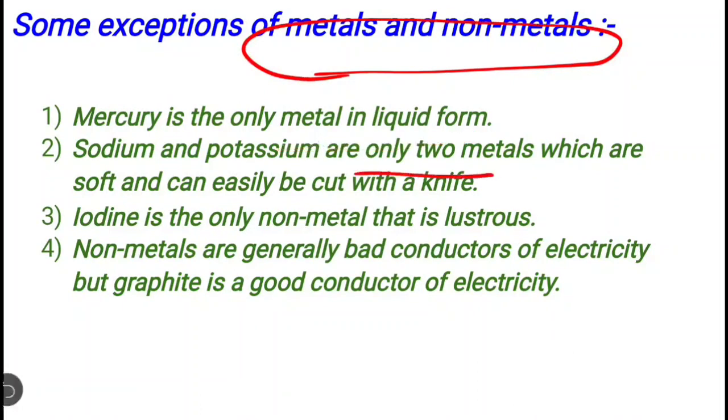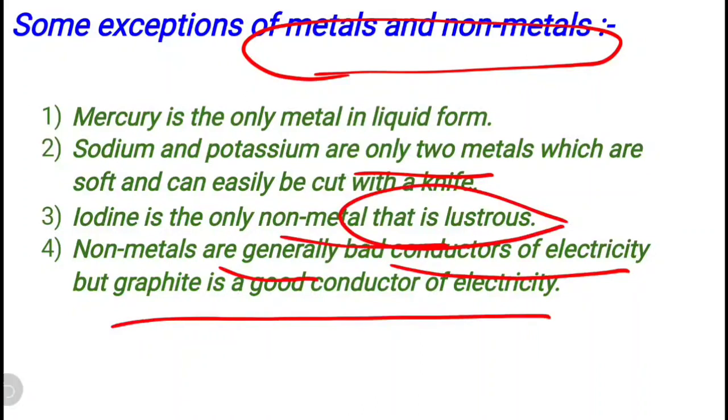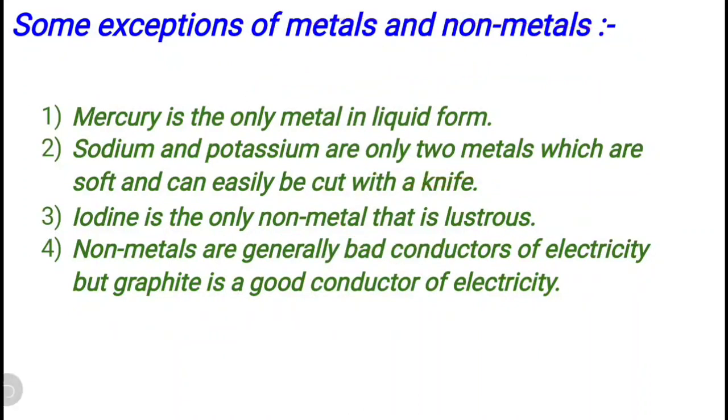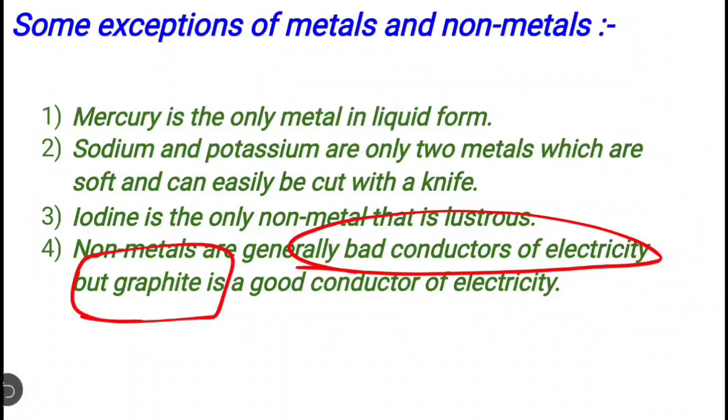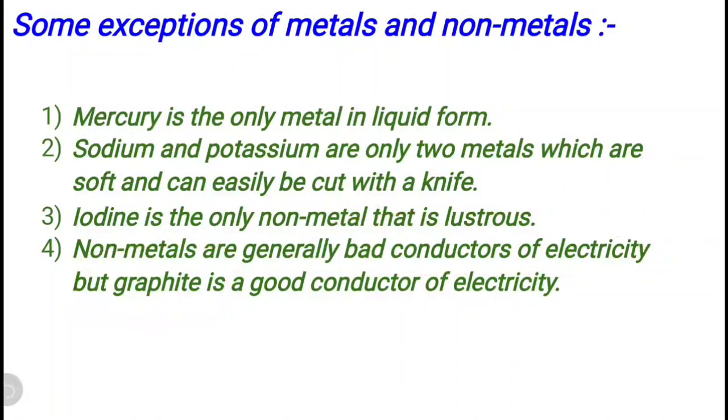Sodium and potassium are the only two metals which are soft and can easily be cut with a knife; otherwise, as you know, metals are hard in nature, so this is the exception. Iodine is the only non-metal that is lustrous. Next, non-metals are generally bad conductors of electricity, but graphite is a good conductor of electricity. Exception: graphite. Graphite can conduct electricity, that's why it is a good conductor.